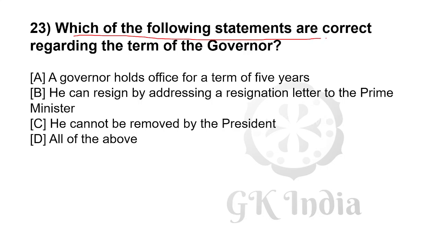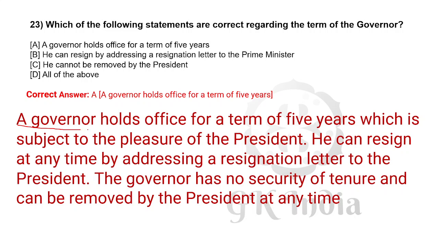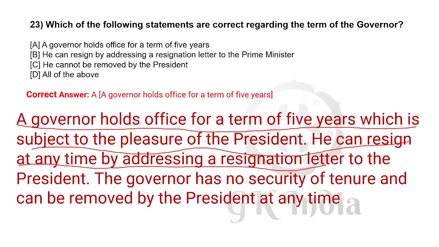Which of the following statements is correct regarding the term of the governor? Right answer is the governor holds office for a term of 5 years, which is subject to the pleasure of the president. He can resign at any time by addressing a resignation letter to the president. The governor has no security of tenure and can be removed by the president at any time.